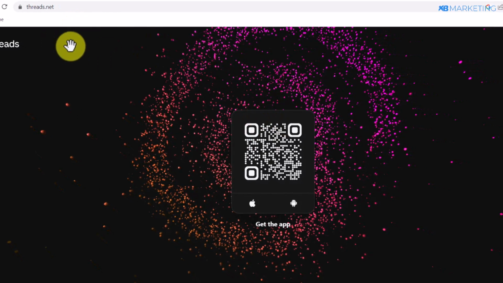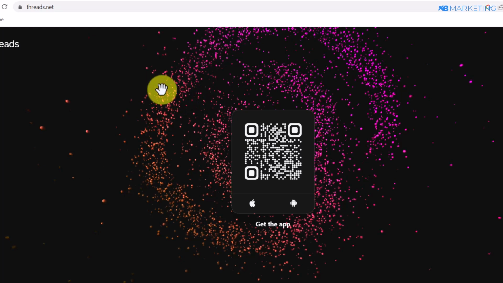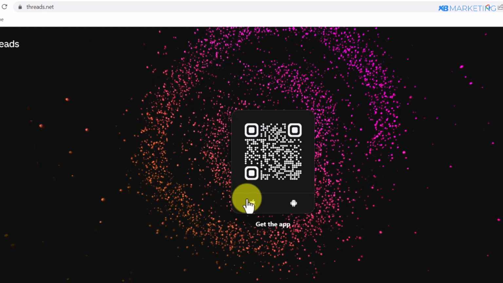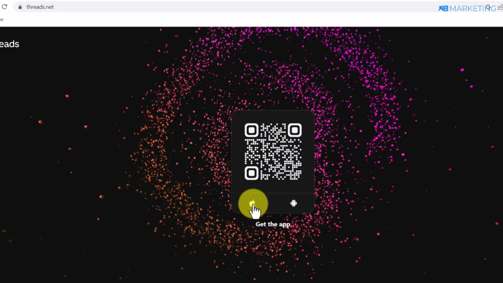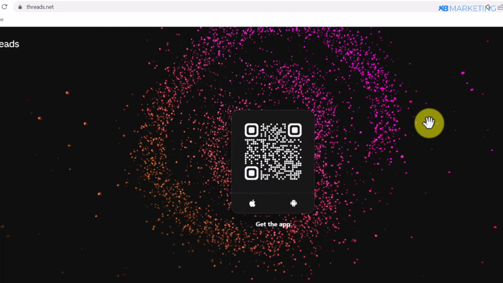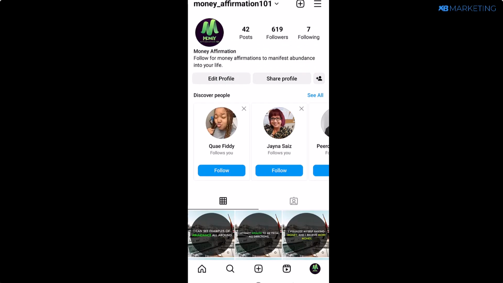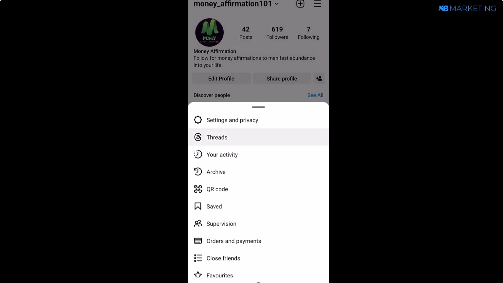Once you come over to this page, as you can see, you will be able to download and install the Threads app on your device. It only works on mobile devices right now. As you can see right here, it's available on iOS and Android. So once you install the app to your device, all you need to do from here is to go back to your Instagram account. And if you click on this three-line button, you are going to see a section where it says Threads. So you want to click on that.